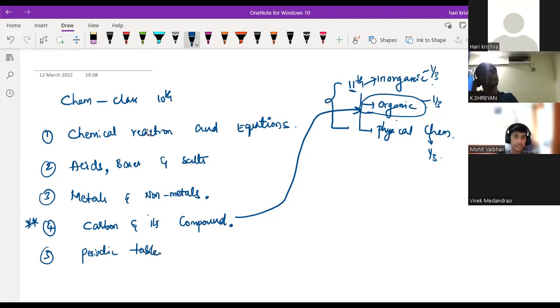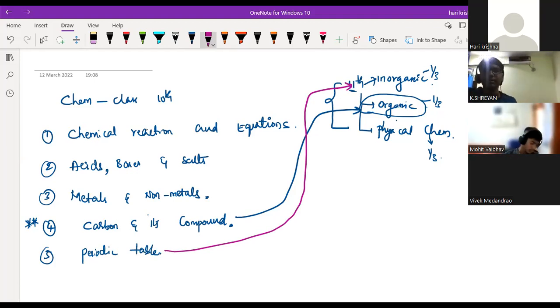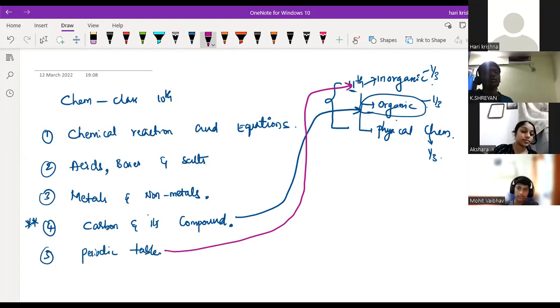But again, this is the basis for inorganic chemistry. Inorganic chemistry deals completely with the periodic table. What are S block elements, what are P block elements, what are D block elements? Group by group, we'll study in the periodic table in class 11th. But in class 10th, we'll study the table as a whole, at a basic level. Fine? Yes, sir.